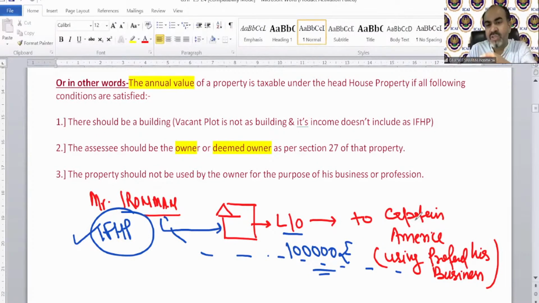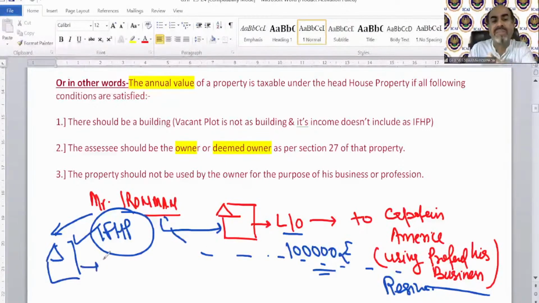And if someone is using it for business or residential purpose, it does not affect it. If Mr. Iron Man is using this house for himself, for his lab or as his house, or for his business purpose, then it will not fall under income from house property.